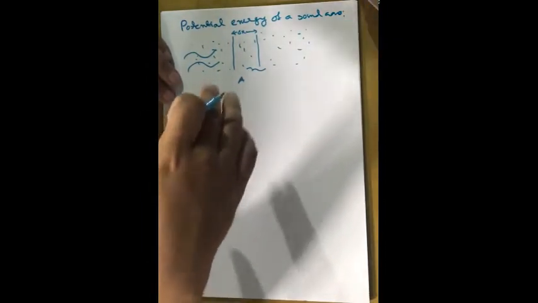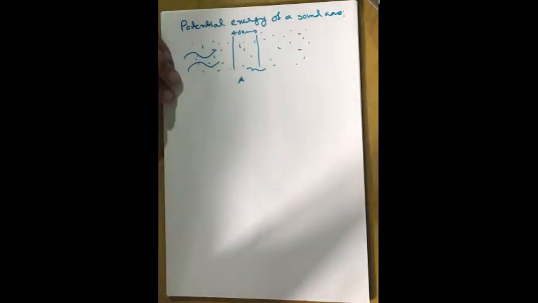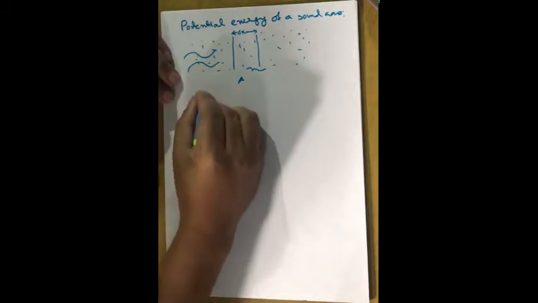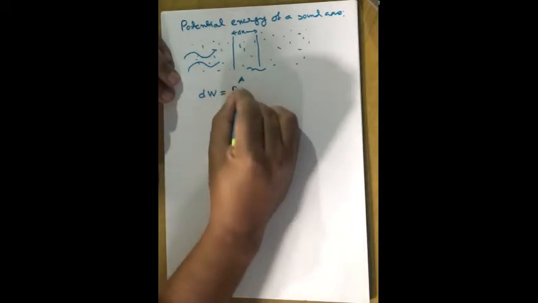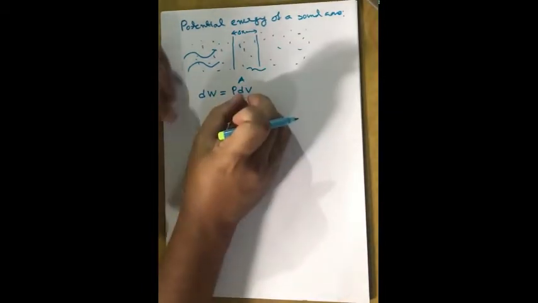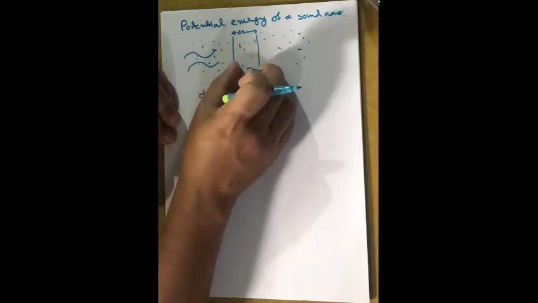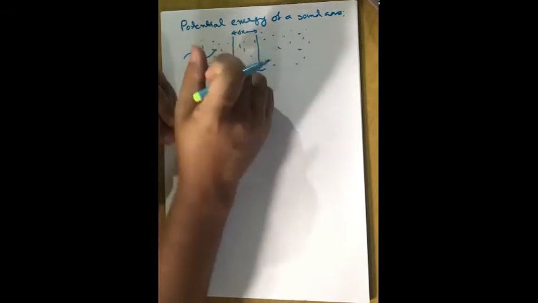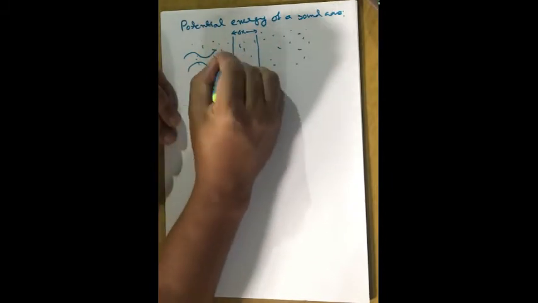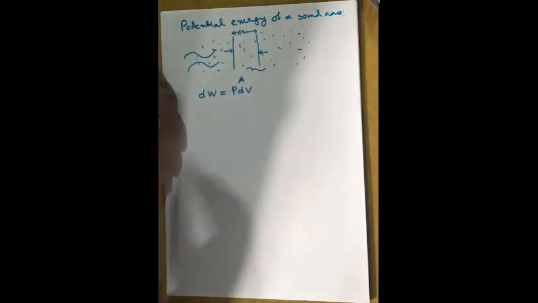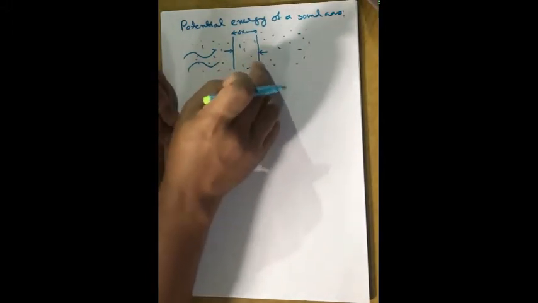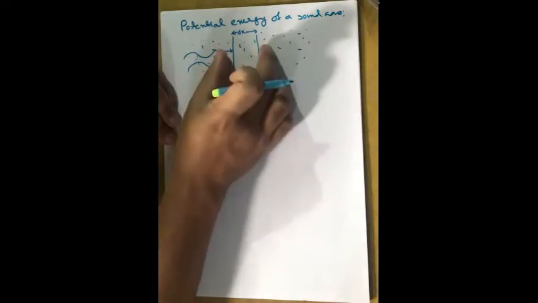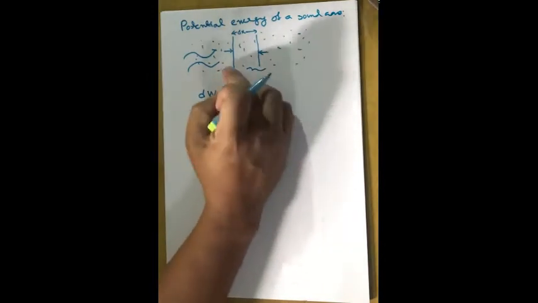Since sound is in a gaseous medium, whatever work is done on the system will be the PdV kind of work. So work done dW will be equal to P into dV. Here dV means the total change in the volume of this air column as the sound passes through the medium, and capital P in this case will be the pressure difference between this end and that end of the air column. There should be a pressure difference at these two ends, then only the air column will get displaced. Otherwise, if the pressure is the same, it cannot get displaced from one place to another.